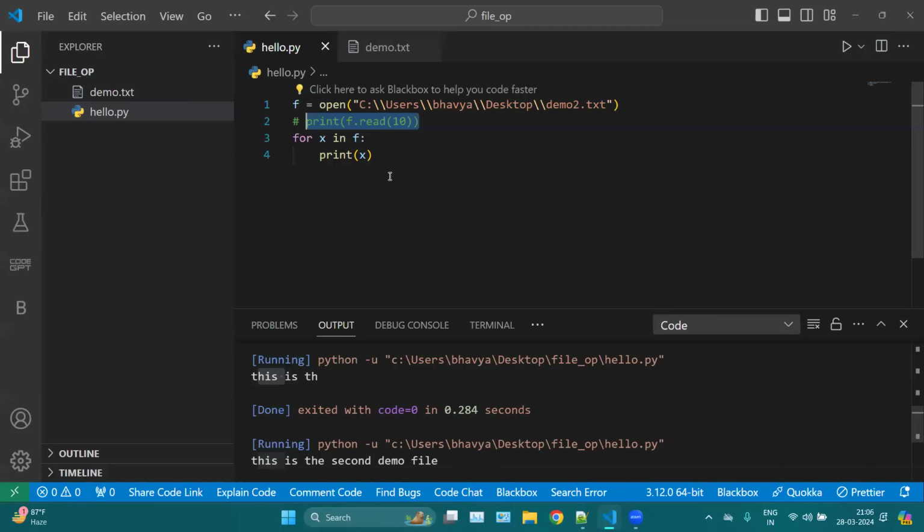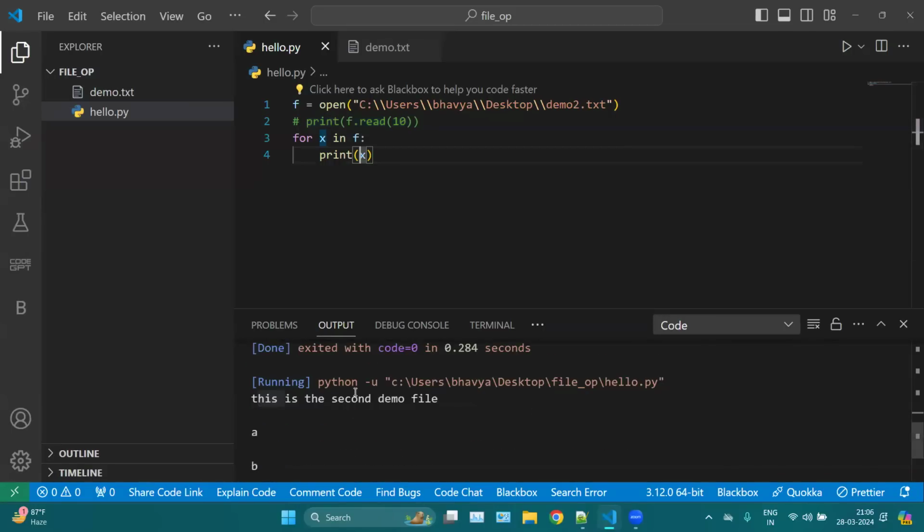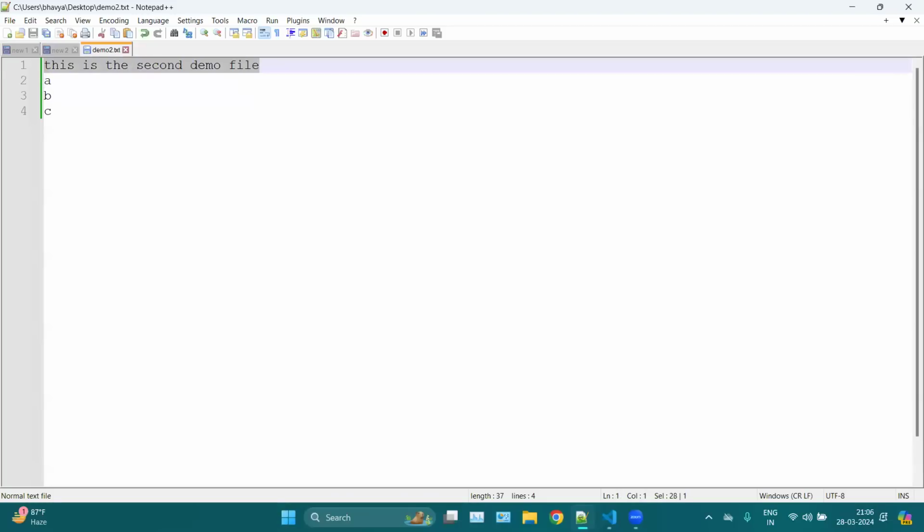Okay, for the for loop, there's no indexing. We are just printing each line within the for loop. For example, this is line number one. We are printing. Then when I press enter, this will take one more line, which is a new line. Means it is taking the new line as a character also.